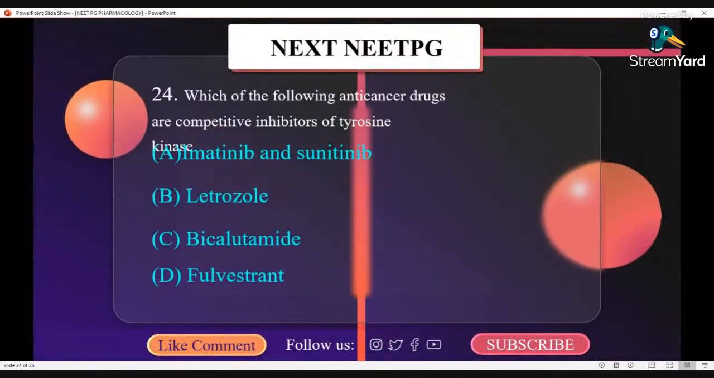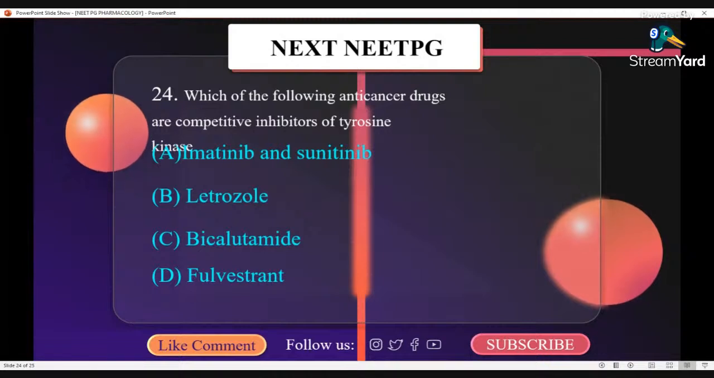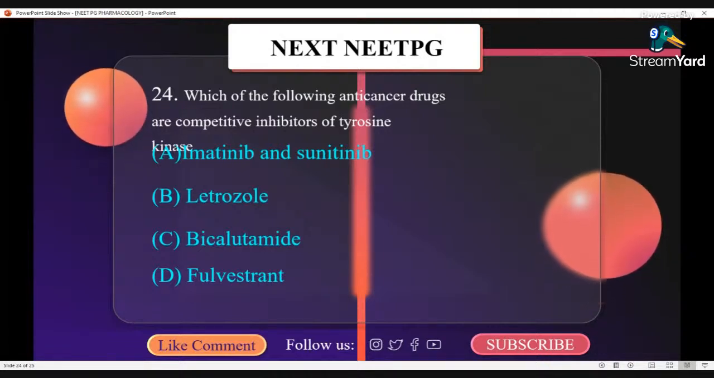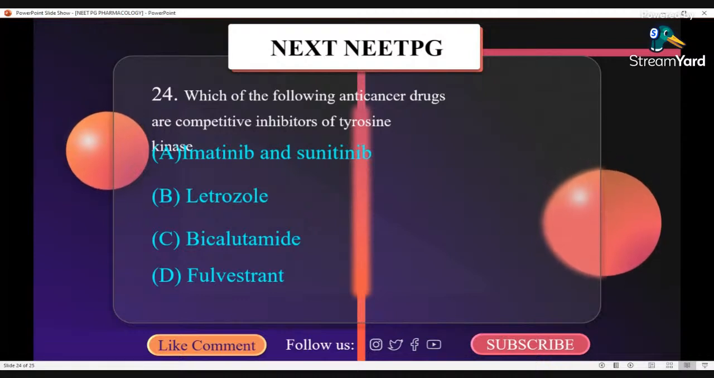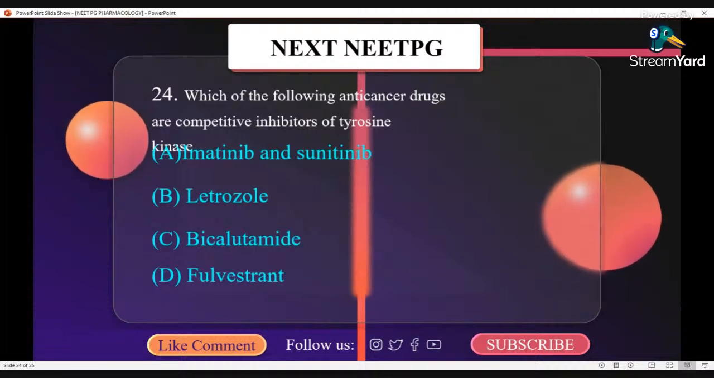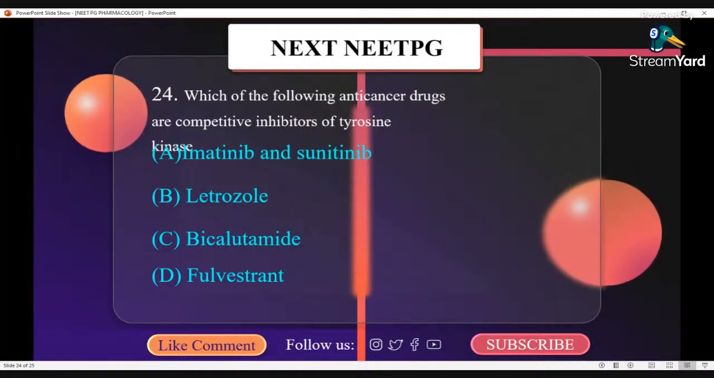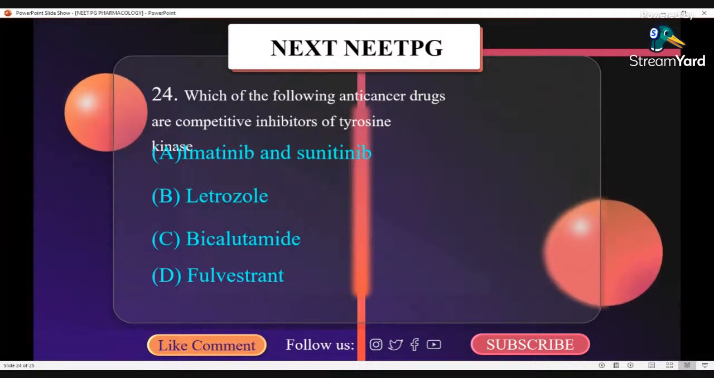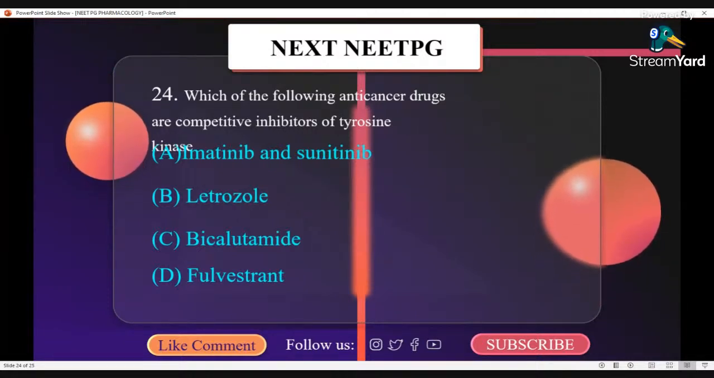Which of the following anti-cancer drugs are competitive inhibitors of tyrosine kinase? A. Imatinib and sunitinib. B. Letrozole. C. Bicalutamide. D. Fulvestrant. Competitive inhibitors are imatinib, nilotinib, sunitinib, dasatinib, erlotinib, gefitinib, lapatinib, sorafenib.